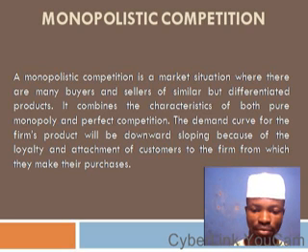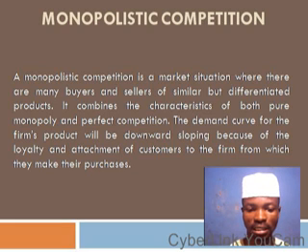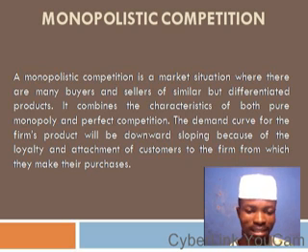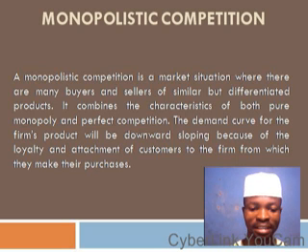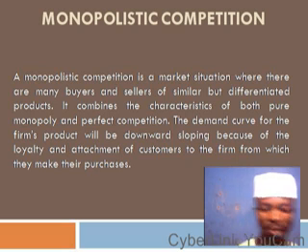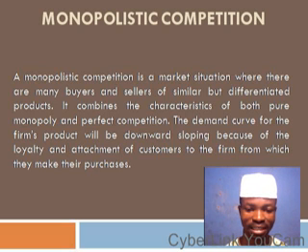The demand curve for the firm's product will be downward sloping because of the loyalty and attachment of customers to the firm from which they make their purchases. Unlike in perfect market, where the demand curve is a perfectly elastic demand curve. But in the case of a monopolistic competitive market, the monopolistic competitor has a downward sloping demand curve. This means that a monopolistic competitor is a price setter. He has some level of control over the price of his commodity.